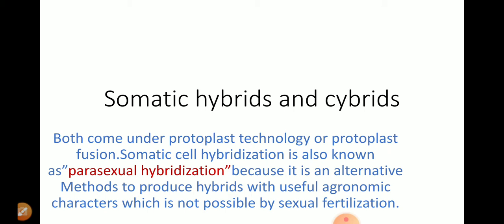What is the meaning of parasexual hybridization? Parasexual hybridization is an alternative pathway of reproduction where, instead of using gametes, we are using cells, containing their nuclear genome or non-nuclear genome.